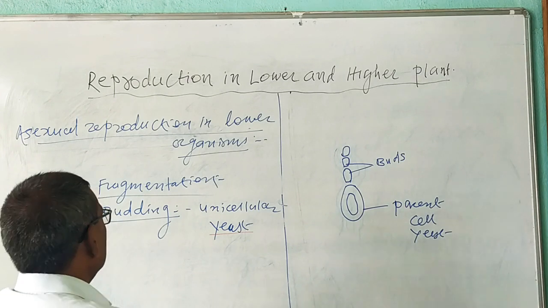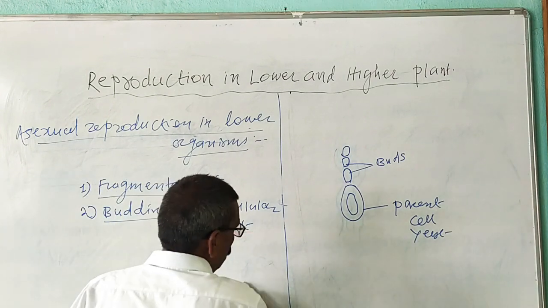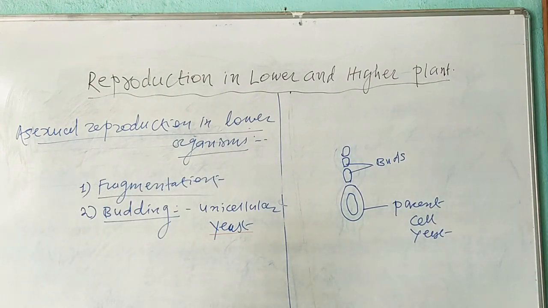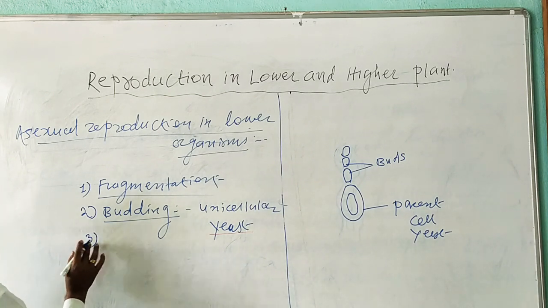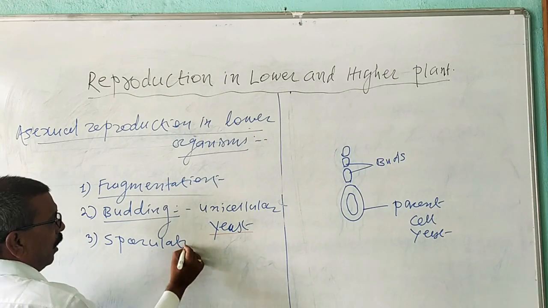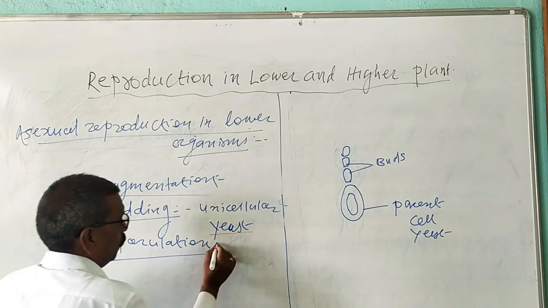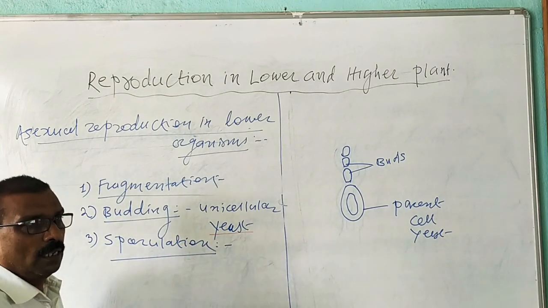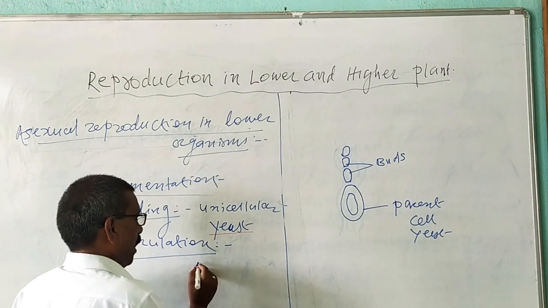This is known as budding. Now, the next type of reproduction is sporulation, or spore formation. Here we are going to study two types of spores.